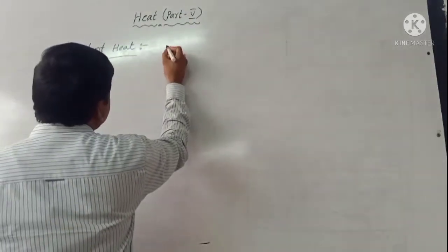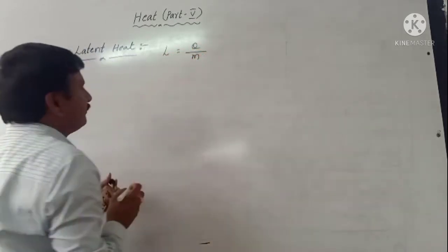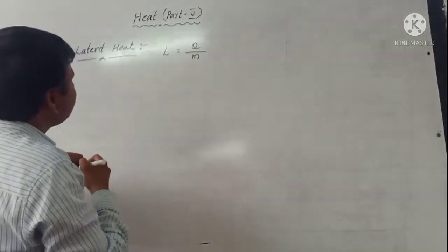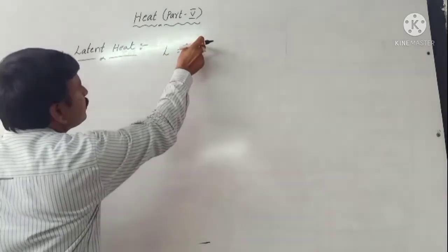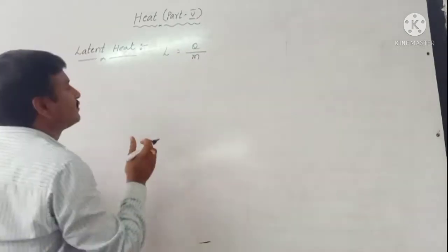Latent heat is denoted by the letter L. The formula is L equal to Q by M, where Q means heat and M means the mass of the substance.